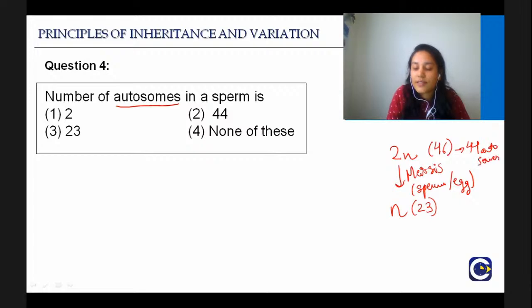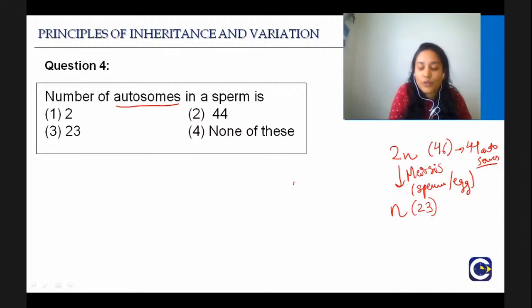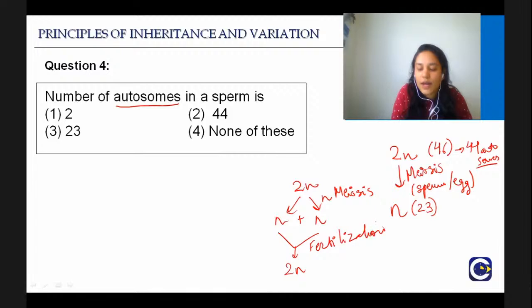Now can you try to answer? Option B was wrong, guys. So can you now try to answer based on these hints? What will a sperm have? A sperm will have a total of 23 chromosomes because it has half the genetic material. That is why 2n is always converted to n plus n during the process of meiosis, and this n and n will come together to restore 2n during fertilization. Can you now try to answer the number of autosomes?